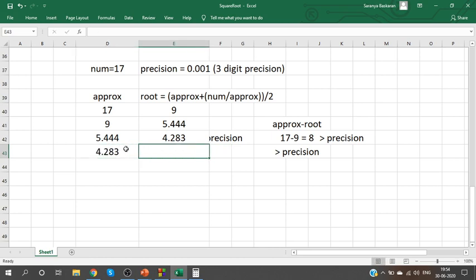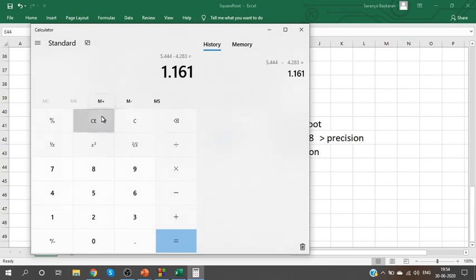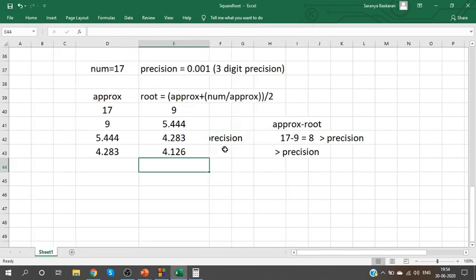4.283, the other value will be 4.126. Same thing, guys: assign the value here, find the difference. 4.283 minus 4.126 is 0.157. Even now the difference is more than precision.